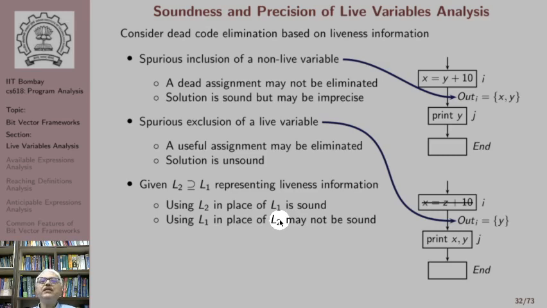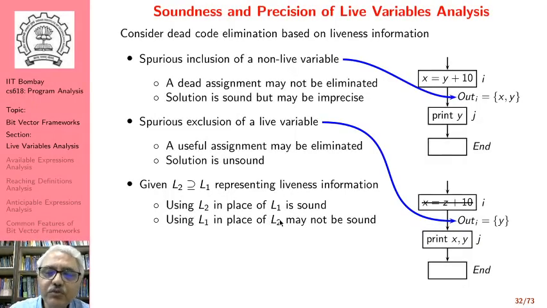However, missing a live variable could be a harmful error, which means that we would like to have a larger set for soundness. We cannot have a smaller set for soundness. A larger set might give us imprecise solution, but it will give us a sound solution.